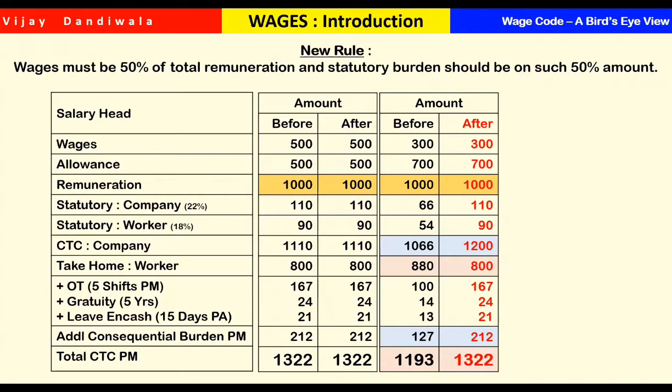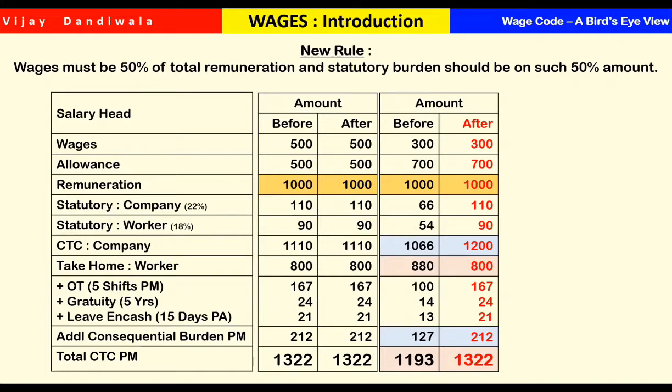Say, hypothetically, we keep 300 rupees, and other allowances like cycle allowance, banana allowance and all that, where the consequential burdens are not attracted. So though our remuneration in table 1 and table 2 is the same, the consequential burden will vary.